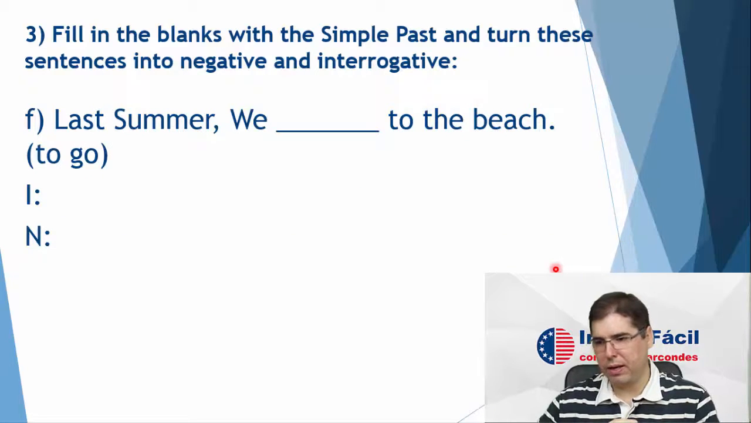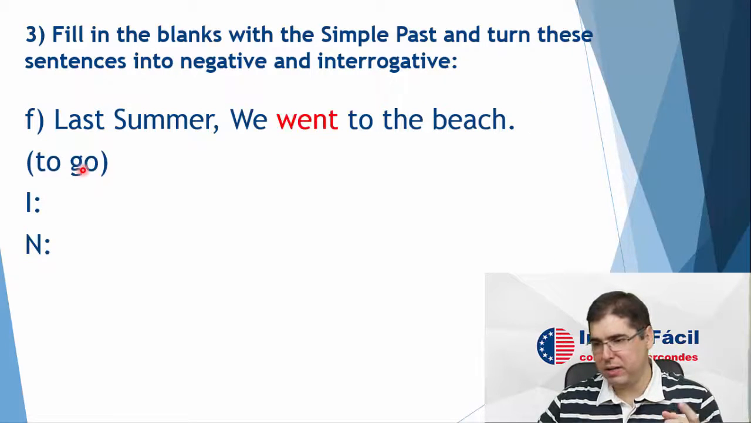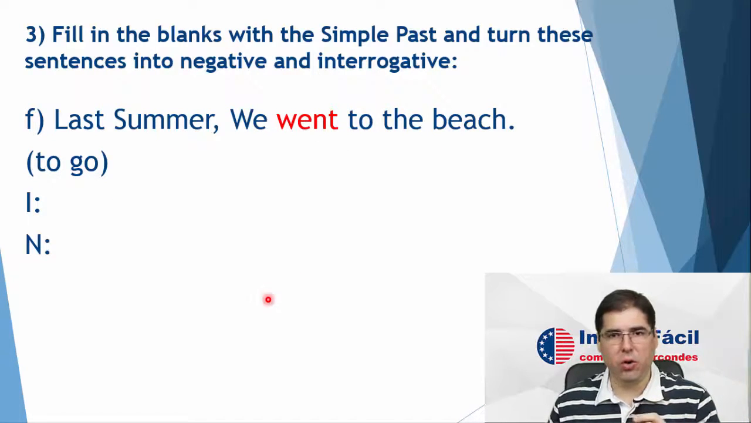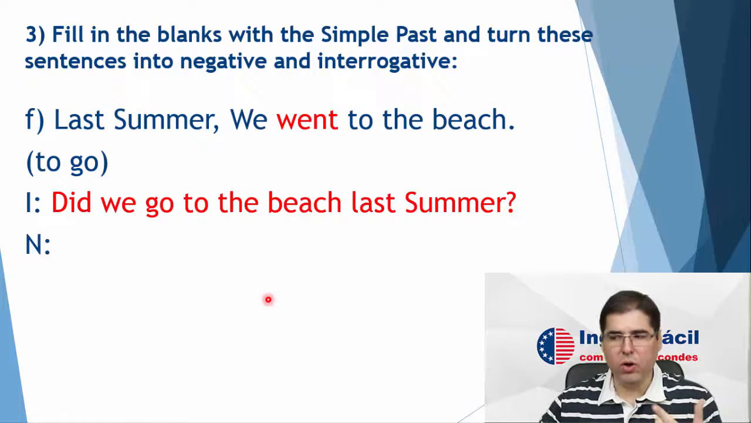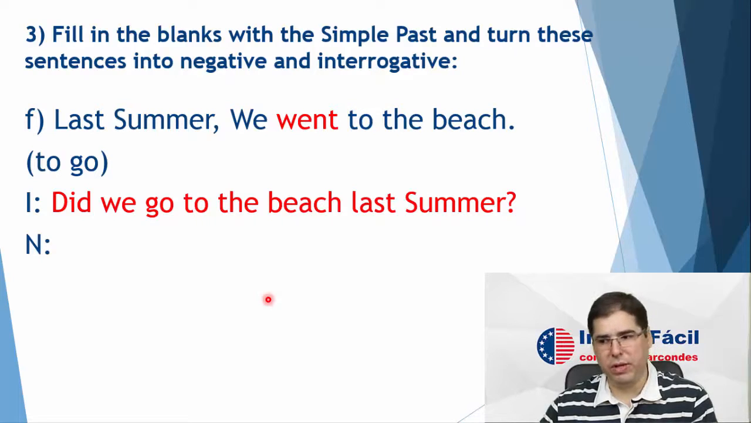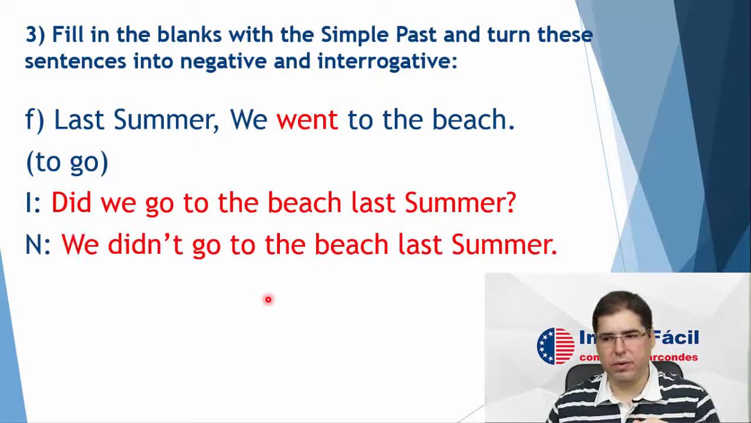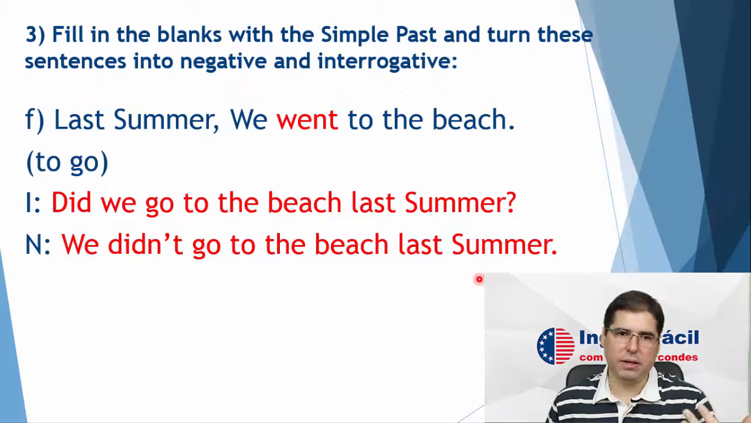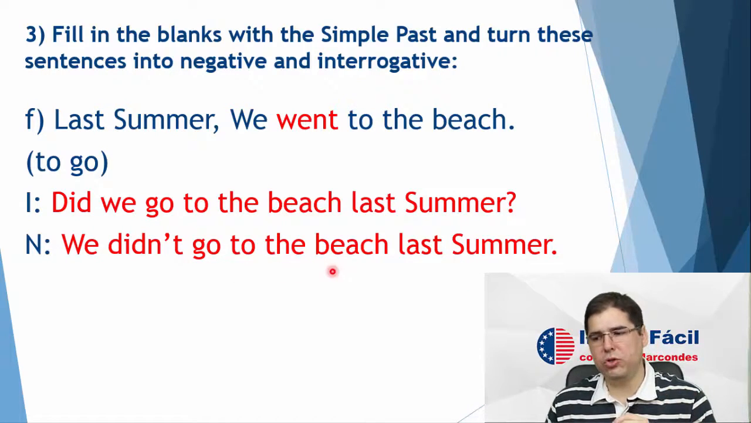Okay? Now, letter F. Last summer, the verb to go in the simple past is went. We went to the beach. Last summer, we went to the beach. Question. Did we go to the beach last summer? Or last summer, did we go to the beach? Now, negative. We didn't go to the beach last summer. Or last summer, we didn't go to the beach. Okay? Okay, so that was it.